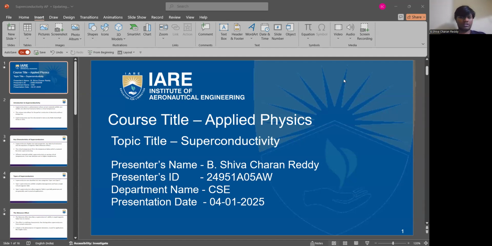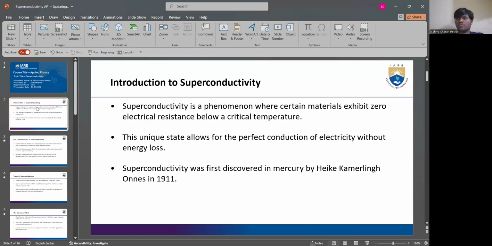And coming to the topic, introduction to superconductivity. Superconductivity is a phenomenon where certain materials exhibit zero electrical resistance below a critical temperature. This unique state allows for the perfect conduction of electricity without any energy loss. Superconductivity was first discovered in mercury by Heike Kamerlingh Onnes in 1911.